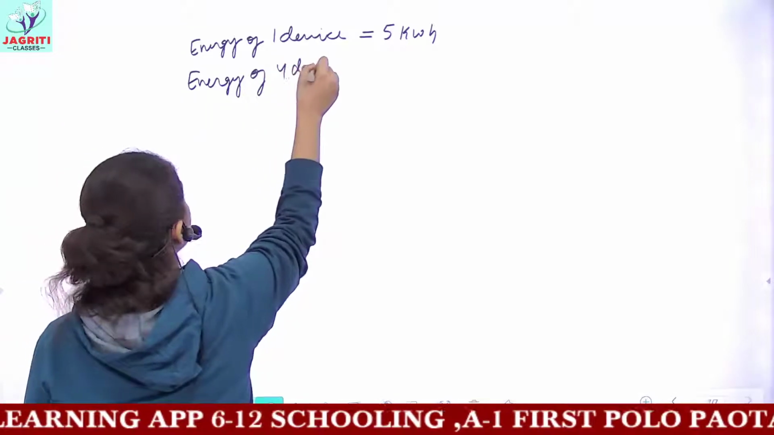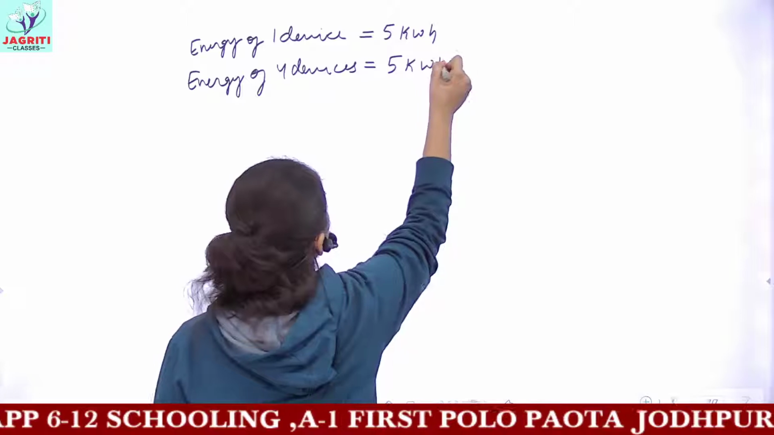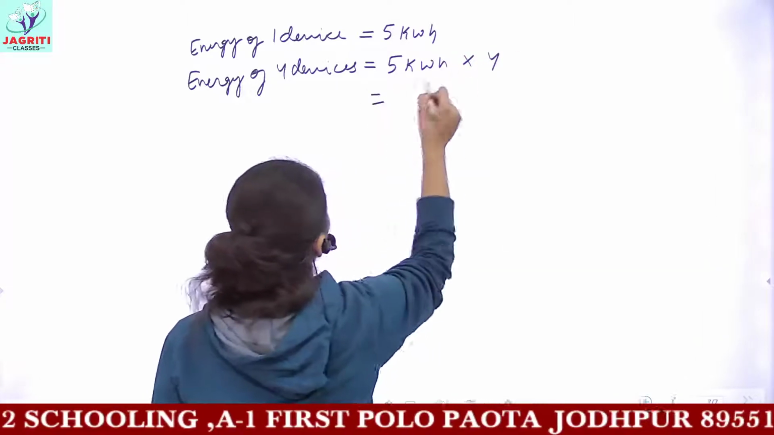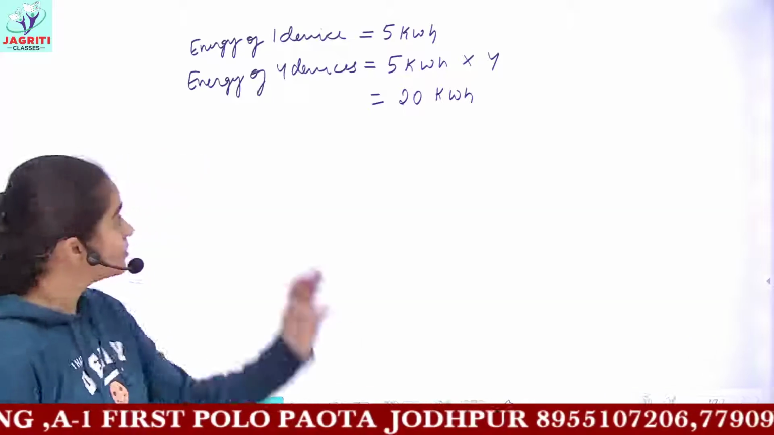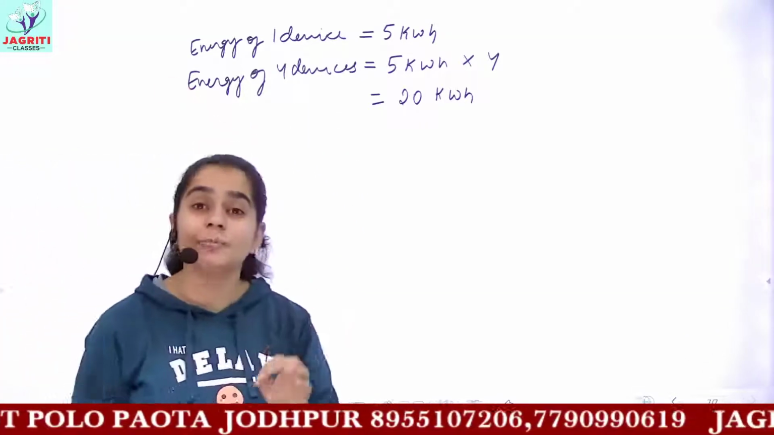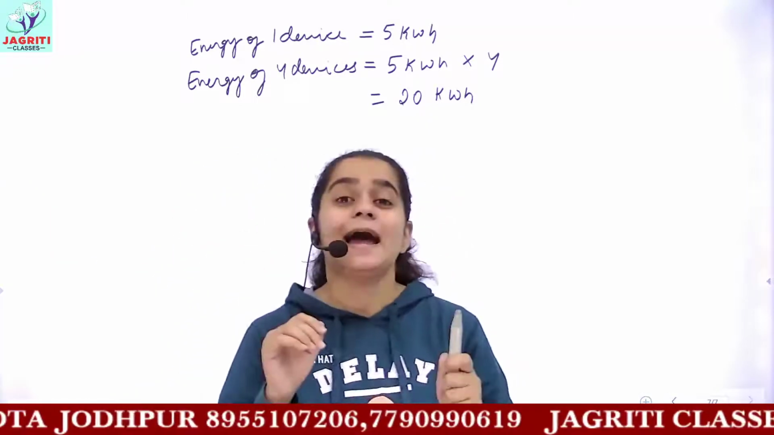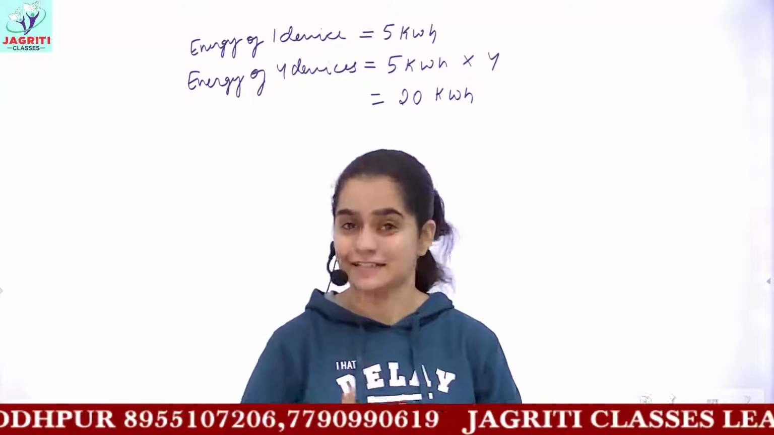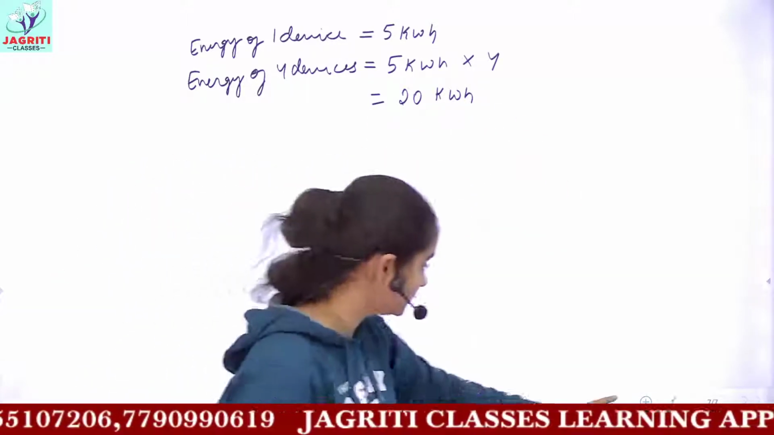So the energy of 4 devices would be what? You just have to multiply 5 kilowatt hour by 4, so you would be getting total energy to be 20 kilowatt hours. So this is the final answer. This is the value of energy which is consumed by all the 4 devices which have power of 500 watts, and they are being operated for 10 hours. So 20 kilowatt hour energy would be consumed.